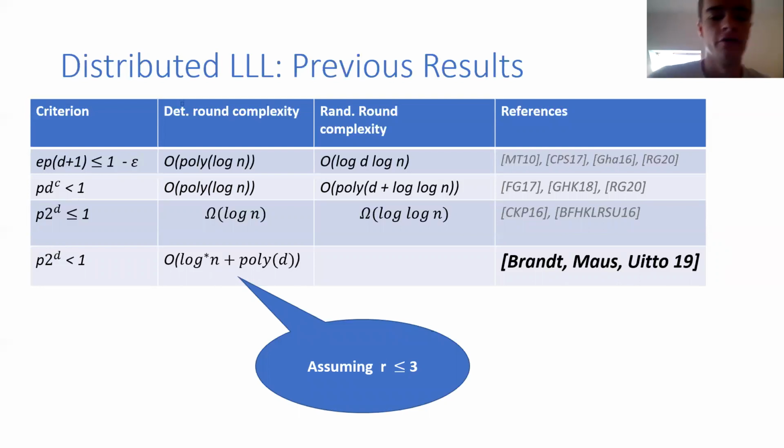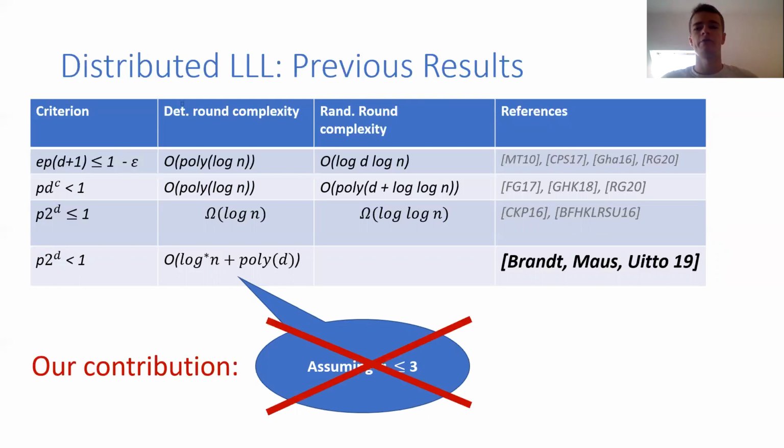However, what they have only proven is the case where each random variable affects at most 3 bad events. And so what is our contribution? Our contribution is to lift this assumption so that you don't need it anymore.